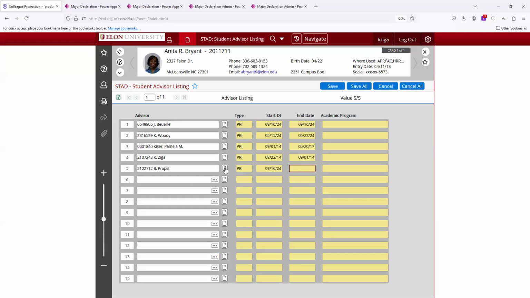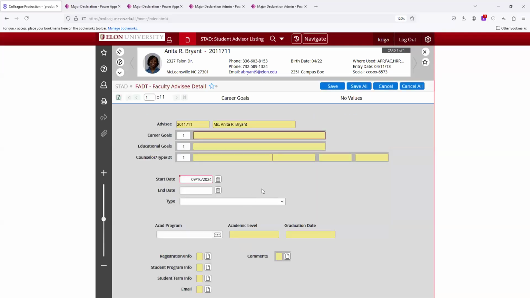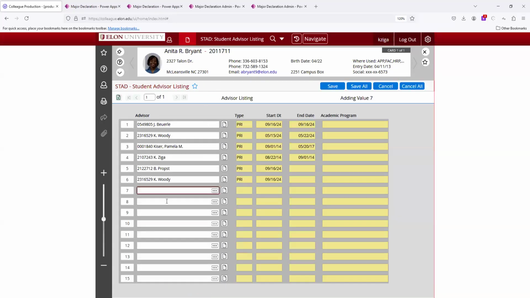If you are now assigning a new advisor, let's say you're going to assign back to Kenzie Woody. You do have the ID there, so you can shorthand it if you want. So we're going to now assign Anita to work with Kenzie. I've gone ahead and done the primary again. I'm going to hit save, and I've hit update. The problem that I have here is now there's 2 primary advisors. So I don't want to do that.